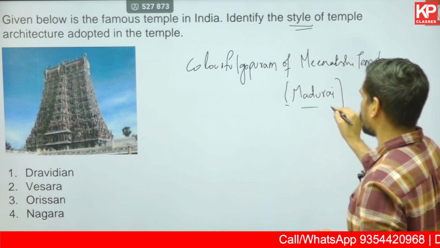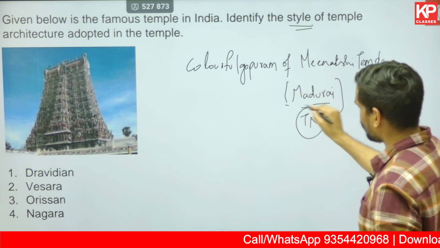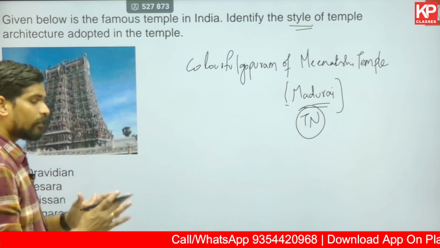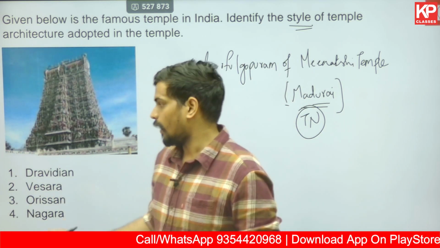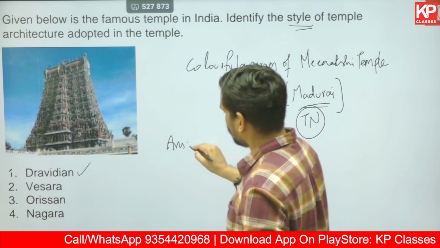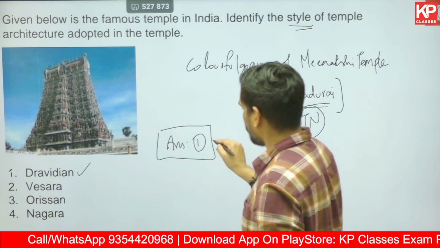Obviously Madurai is in Tamil Nadu, so the temple architecture of the south, you probably are aware, is referred to as the Dravidian style of temple architecture. So the answer for this question would be option number 1, that is Dravidian style.